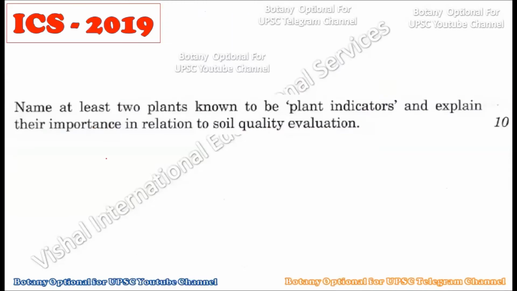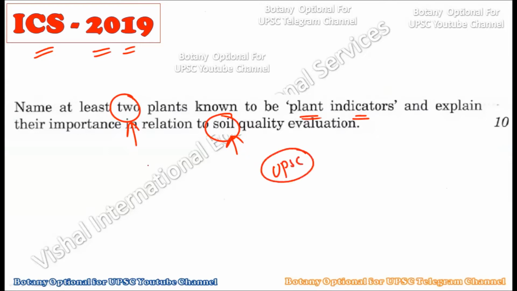Okay. Why are we doing this? Because of such a question. See, this was asked in IFS 2019: you have to mention at least two plants which can act as plant indicators, and explain their role in soil quality evaluation. So such tough or twisted questions can be asked by the UPSC examination. So you should not understand this topic, plant indicators, superficially. You should go deep into it and understand each and every aspect of this topic, or otherwise there are larger chances that you will lose such marks.